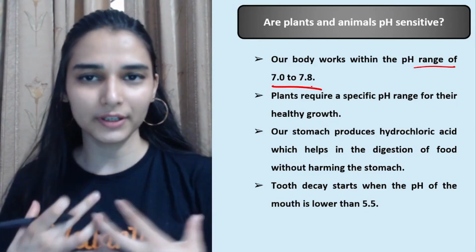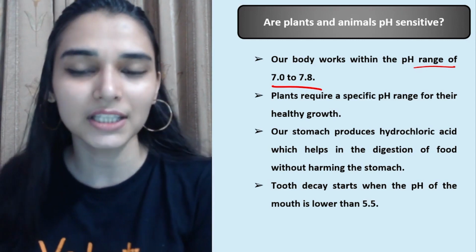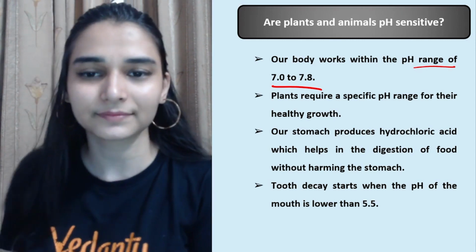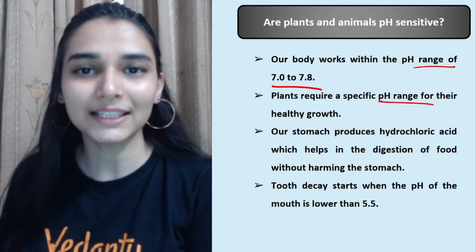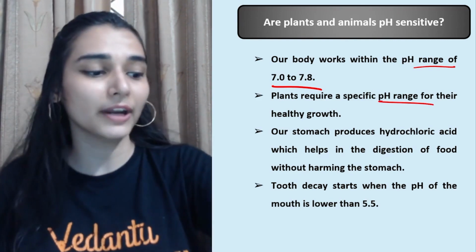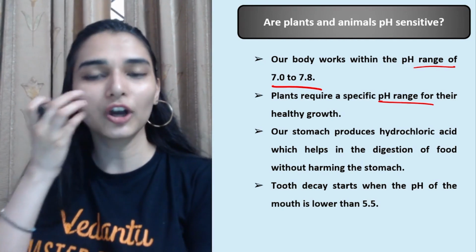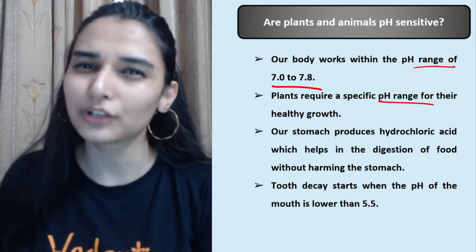Human body works in the pH range of 7 to 7.8. That is the best pH range. Slightly alkaline. Plants are also pH sensitive, so जो आप fertilizers use करते हो, you have to make sure you are not adding excess of fertilizers, right? Then they will make the soil extra acidic in nature. That will also disturb everything.